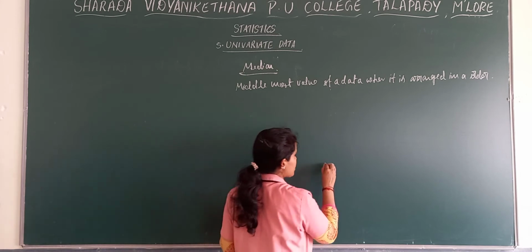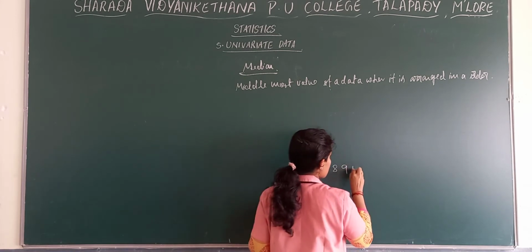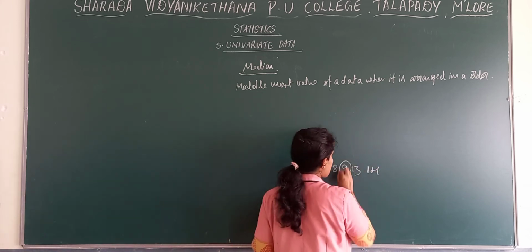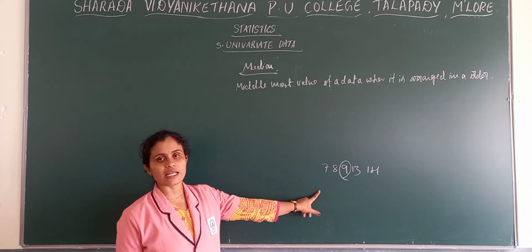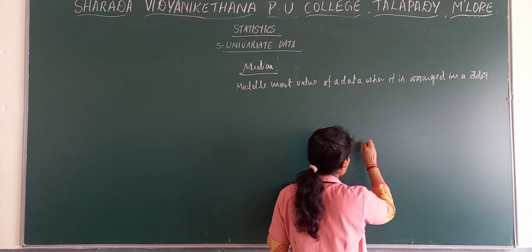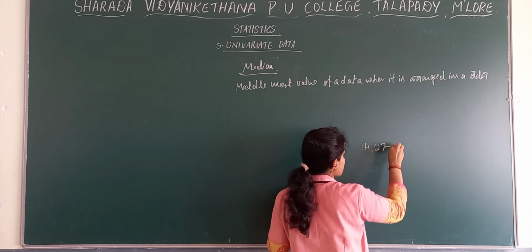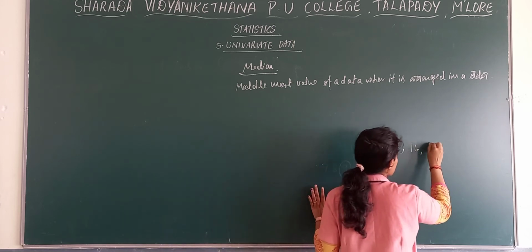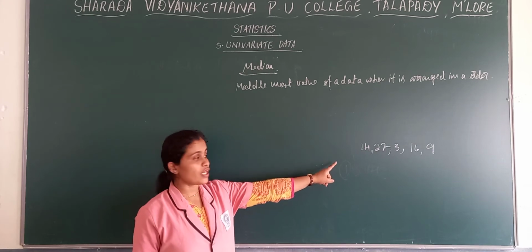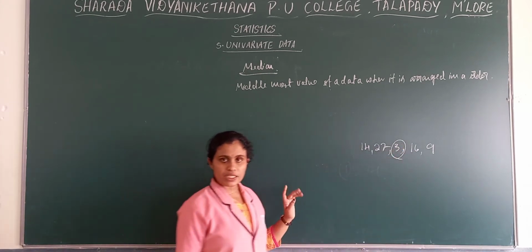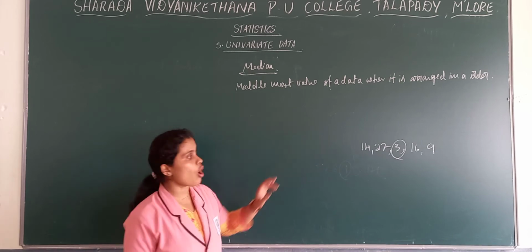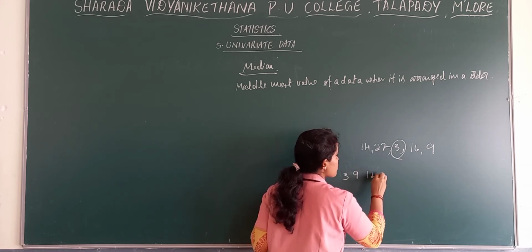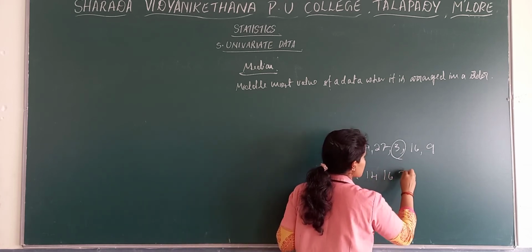For example, if we take 7, 8, 9, 13 and 14, which is the middlemost value? We can say 9 is the middlemost value, the median, but it is already arranged in order. Now if you get values as 14, 27, 3, 16 and 9, here you cannot say 3 is the median. Median is the middlemost value when it is arranged in an order. So first comes 3, then 9, then 14, then 16, then 27.